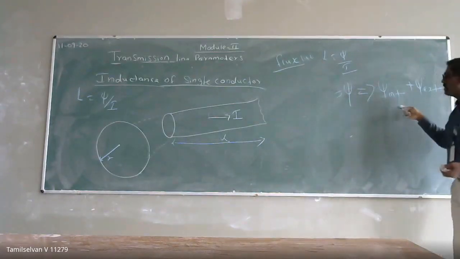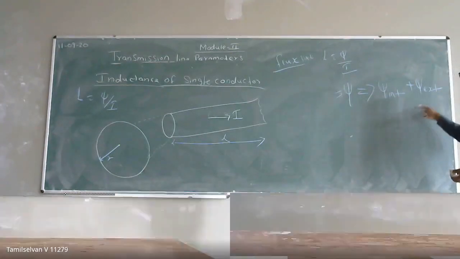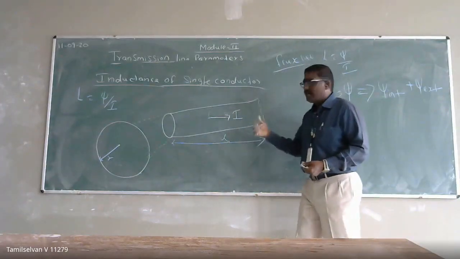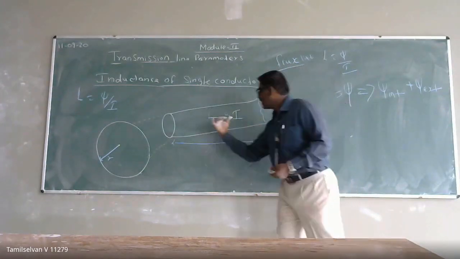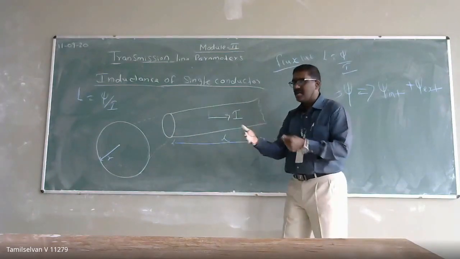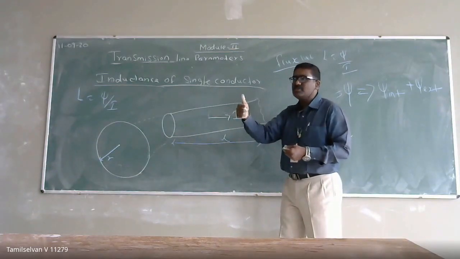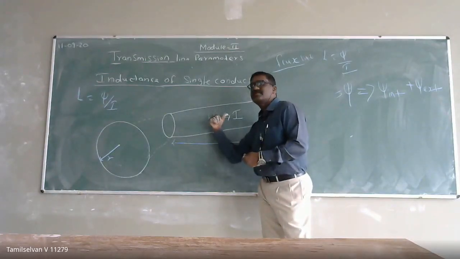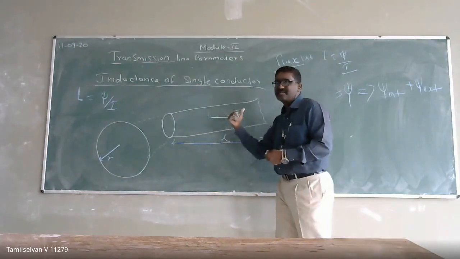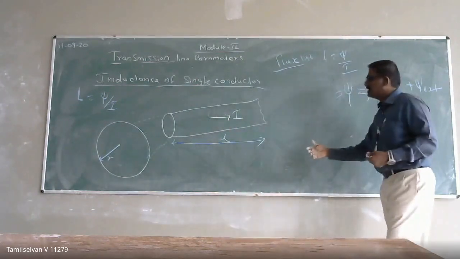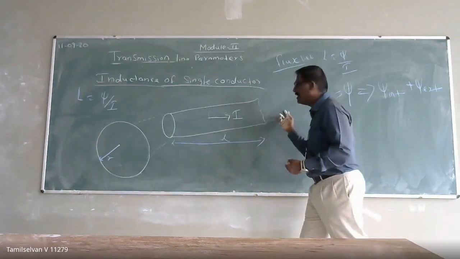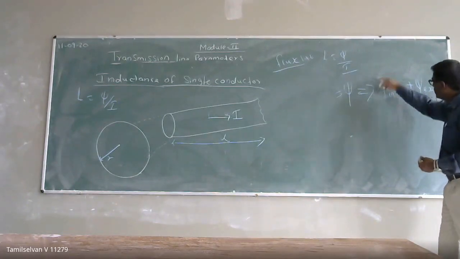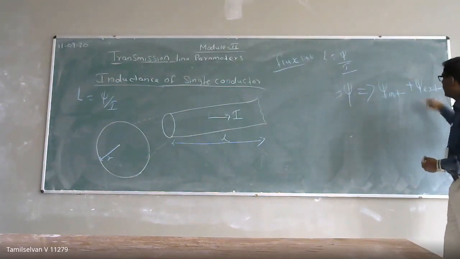The flux linkage will have two parts: one is the internal flux linkage, another is the external flux linkage. If you apply the Maxwell right hand rule, remember, the thumb shows your current direction and the folded fingers show the direction of your magnetic lines of force. As the current flows, the magnetic lines of force appear circular, as per the Maxwell right hand thumb rule. There will be internal as well as external magnetic lines of force, so the flux linkage will also be internal flux linkage plus external flux linkage.